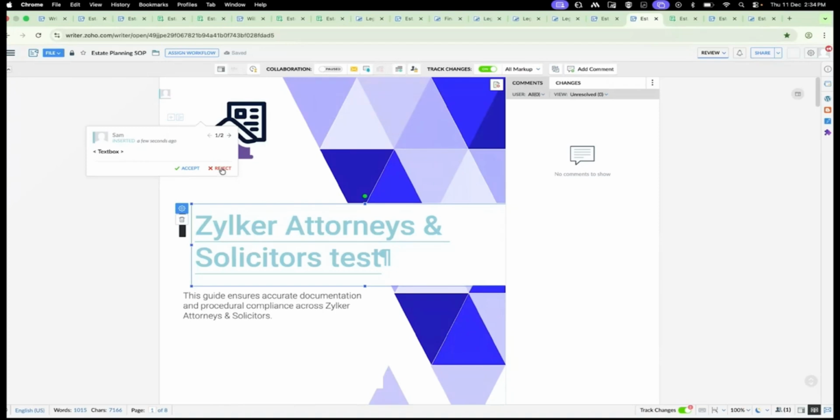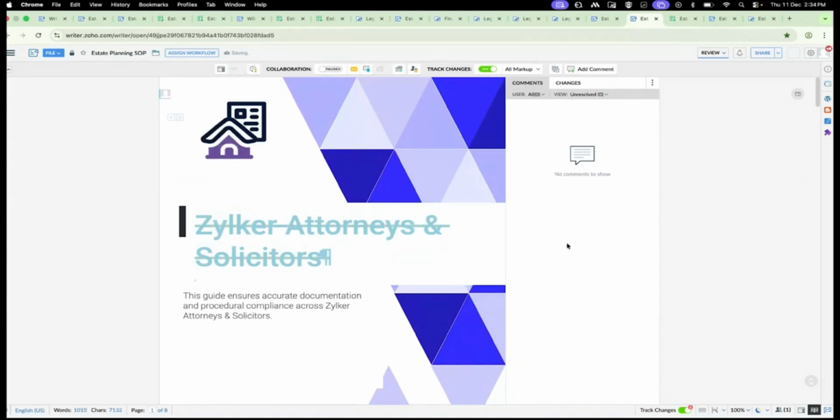If the user doesn't want this content, he can directly reject it. This way, you can have control over the document, and we can also add comments over the document and convey information to the user so that he can follow the steps.